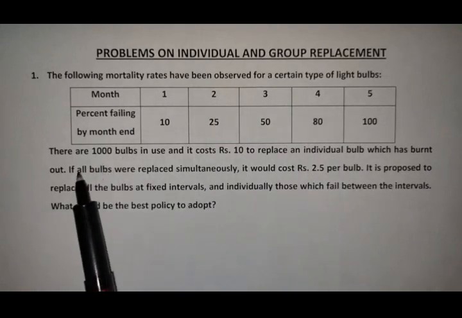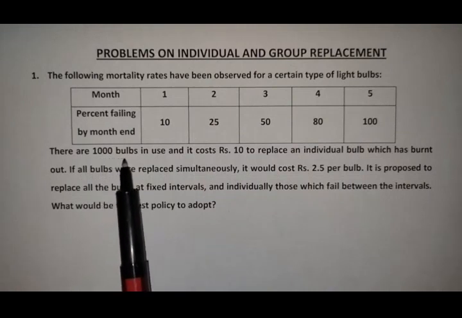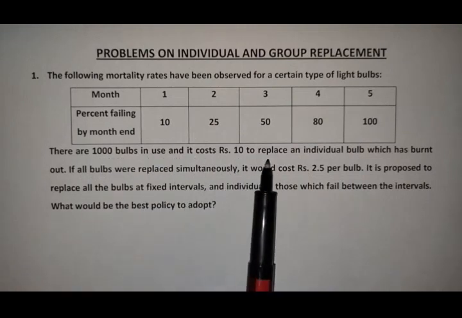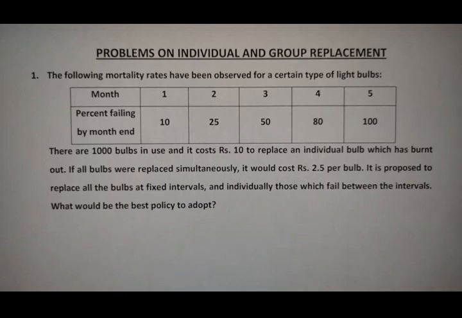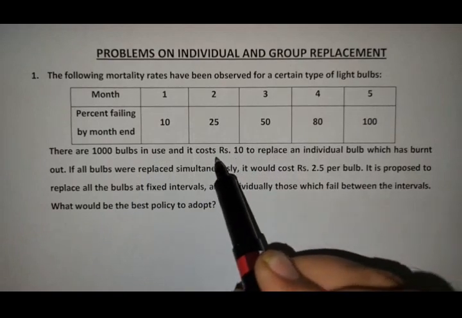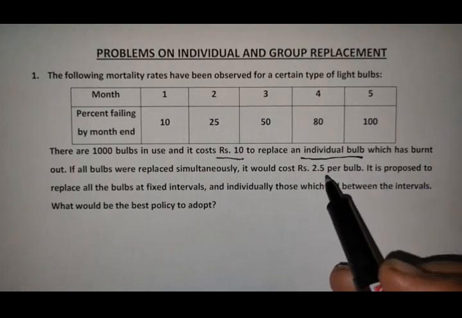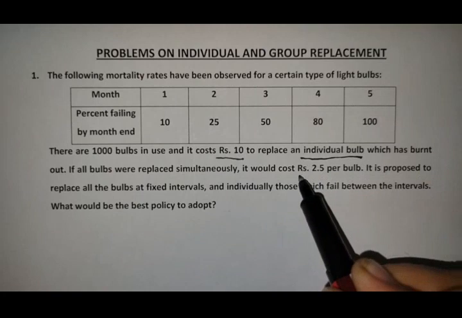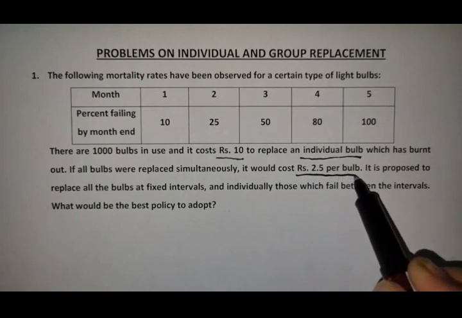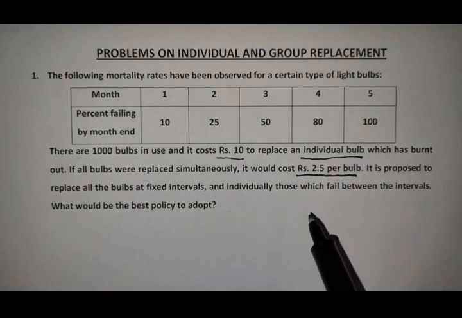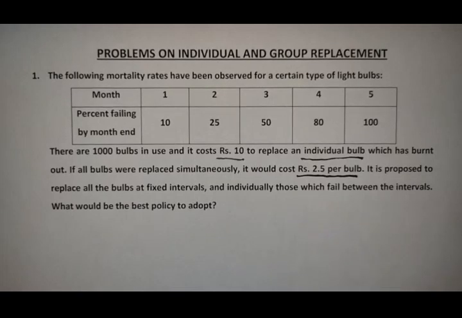So totally how many bulbs are there? There are 1000 bulbs in use and it costs 10 rupees to replace an individual bulb. If you replace the item individually, it will cost 10 rupees. But if you replace those bulbs group-wise, then the cost of each bulb is only 2.5 rupees. This is the advantage of group replacement. If you replace individually, the cost of the item is high, and if you replace group-wise, the cost of replacement per item will be low.